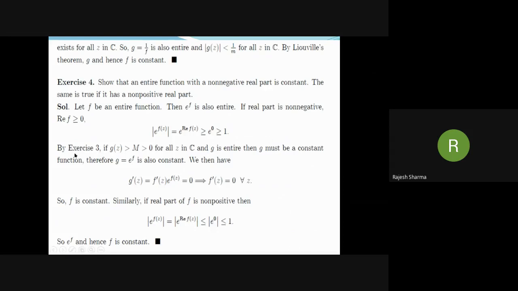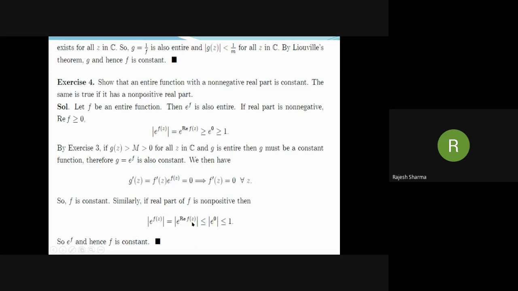By exercise 3, if g(z) is greater than m greater than 0 for all z in C and g is entire, then g must be a constant function. Therefore, g equal to exponential f is also constant. So, as we have proved in the previous exercise, g dash z is equal to f dash z exponential f(z) is equal to 0, which implies f dash z is equal to 0 for all z, as exponential functions are never 0. So f is constant.